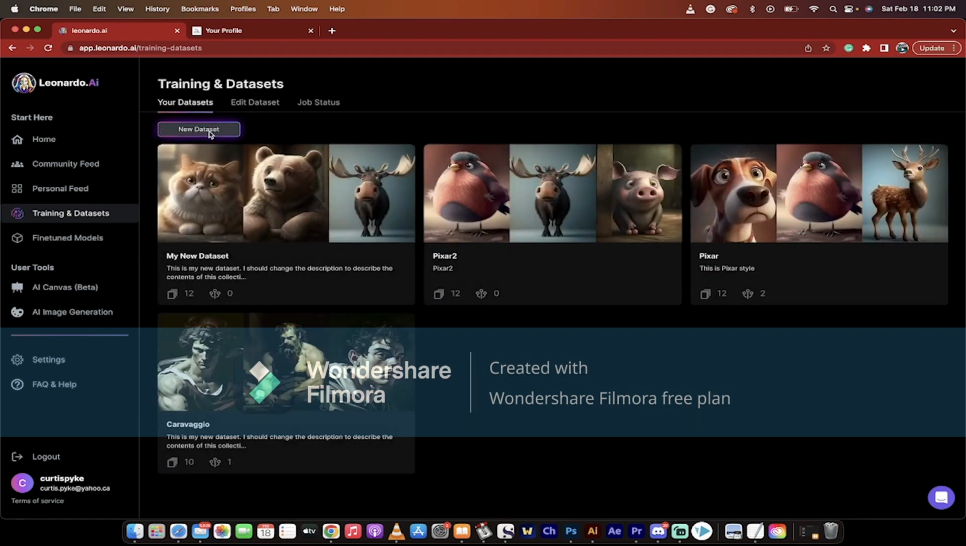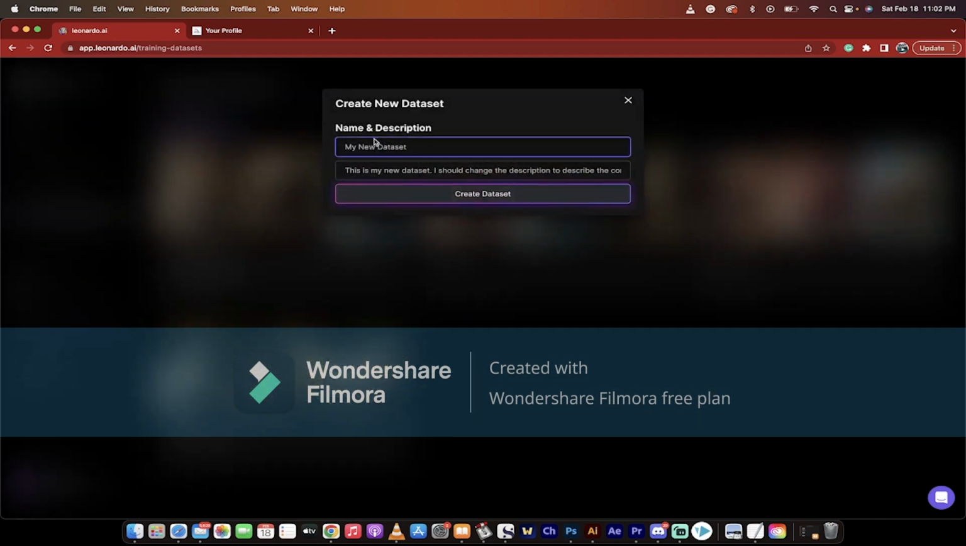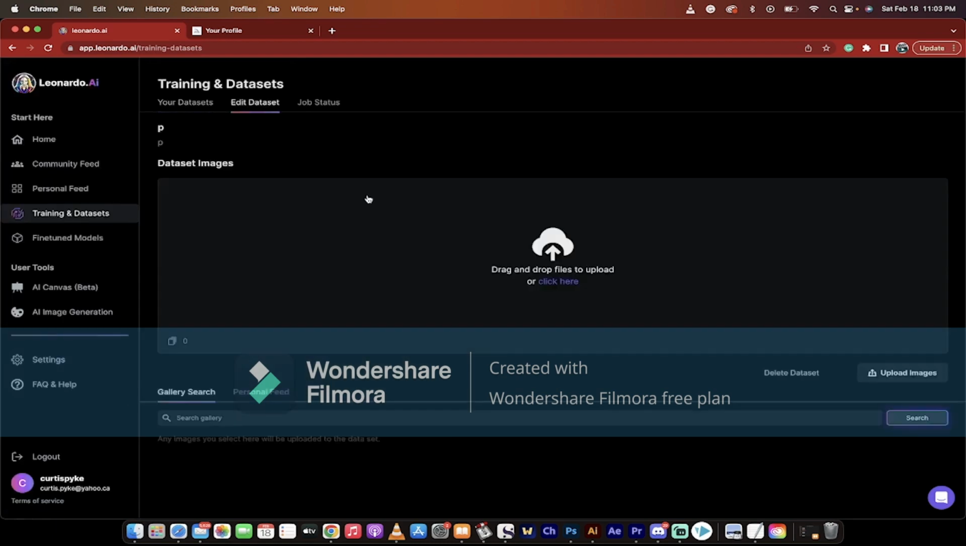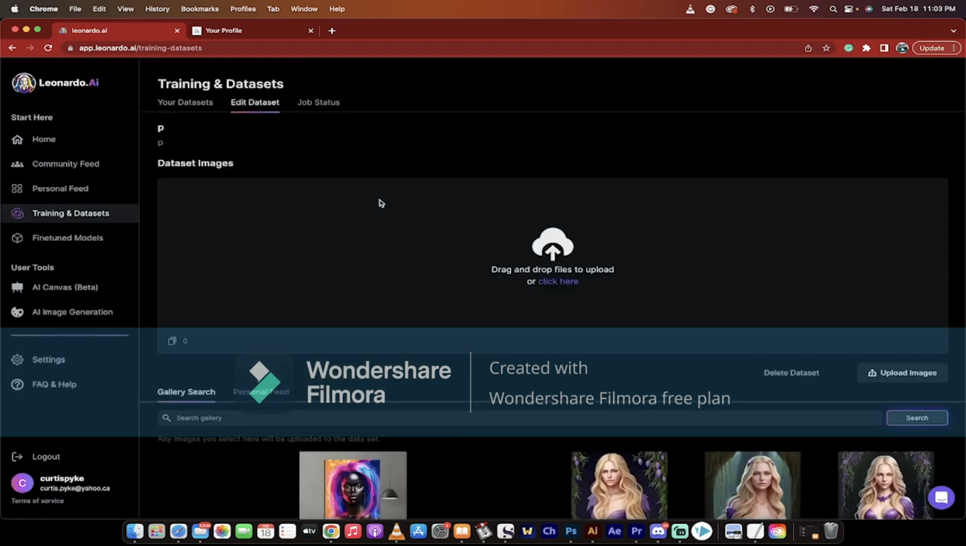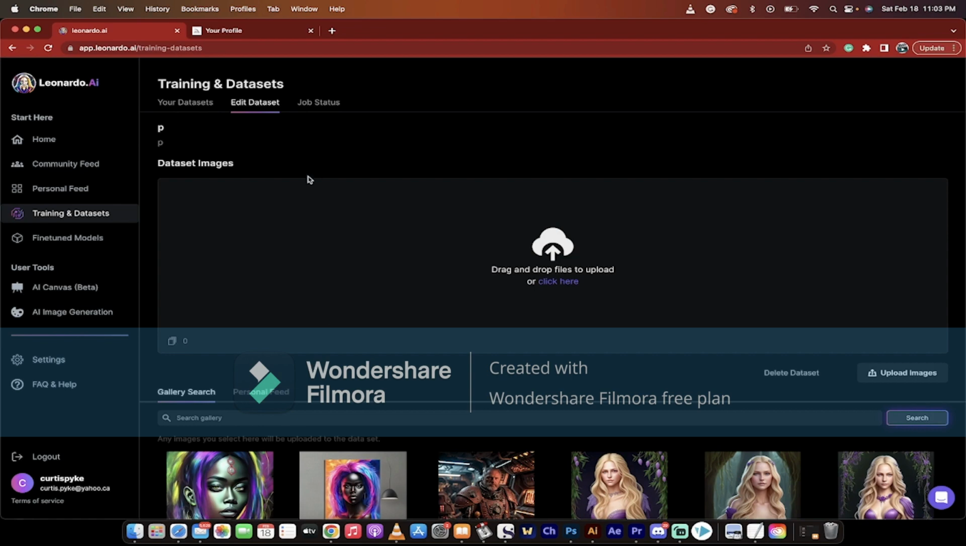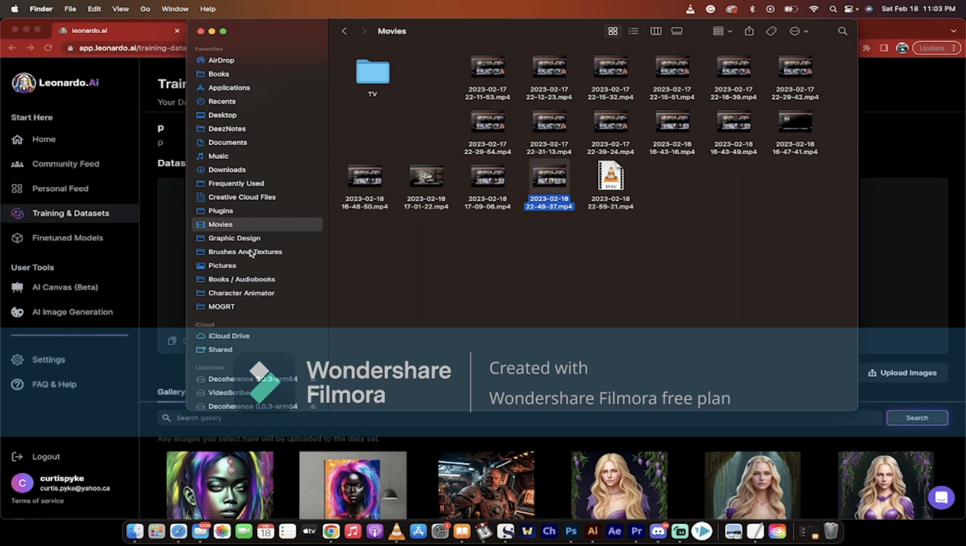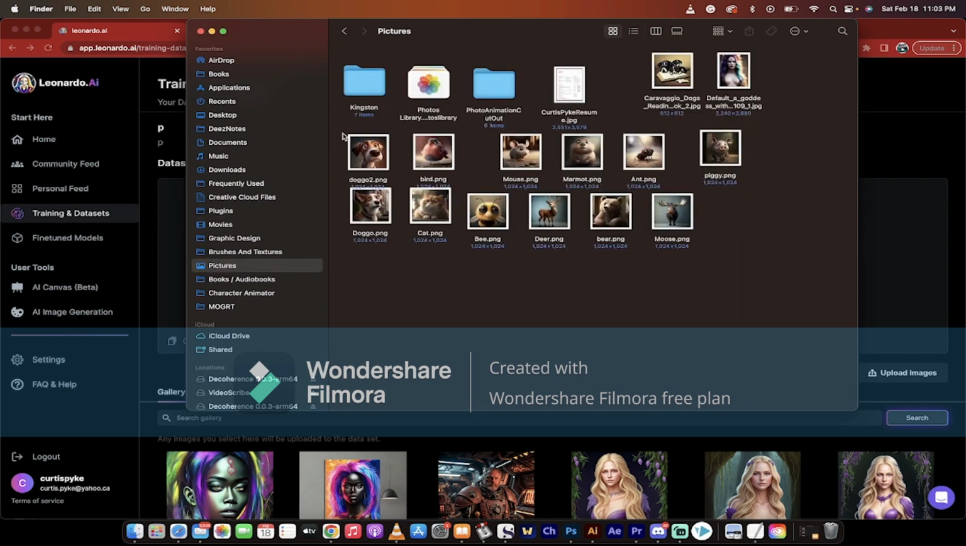If I wanted to create a new one, I would just click New Data Set. I would call it whatever I want to call it. I'll just go quickly here. I think I've used up all my data sets. No, I haven't. So here you go. This is where I create the data set, and these are the images that I use to train my own personal model. Again, I believe this feature is unique to Leonardo.ai.